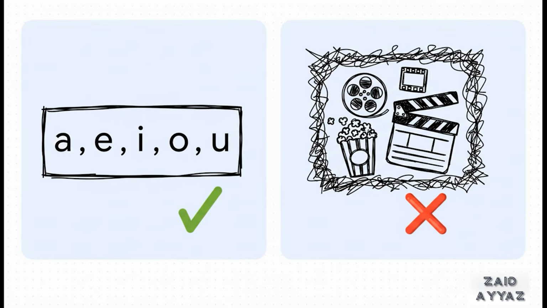Well, look at this. On the left, we've got a perfectly well-defined set, the set of vowels. There is zero ambiguity about whether something is a vowel or not. But on the right, the set of all great movies. That's hopelessly vague, right? My idea of a great movie is probably totally different from yours. And you know what? Computers can't work with vague. They demand the absolute clarity that sets provide.